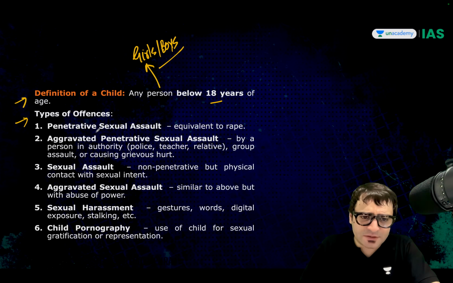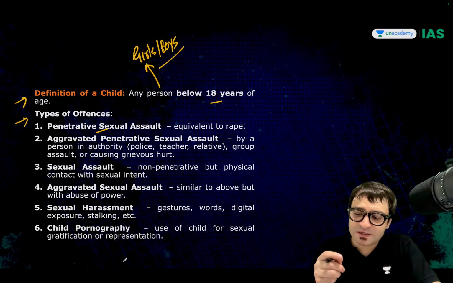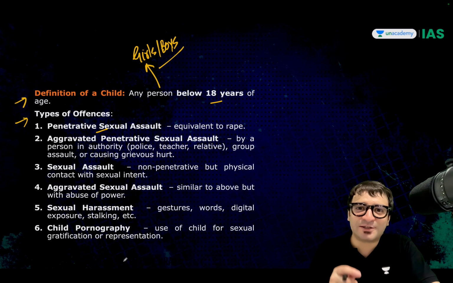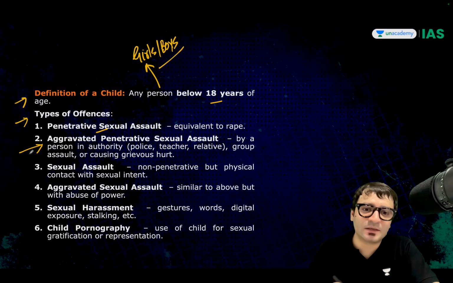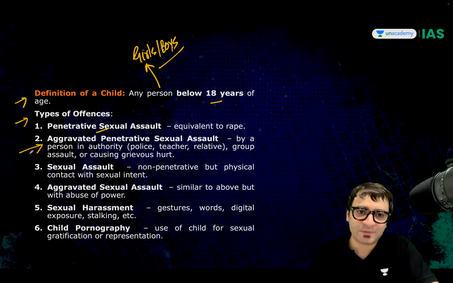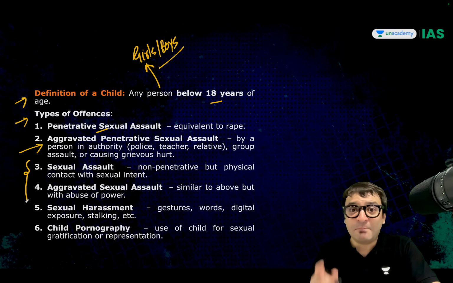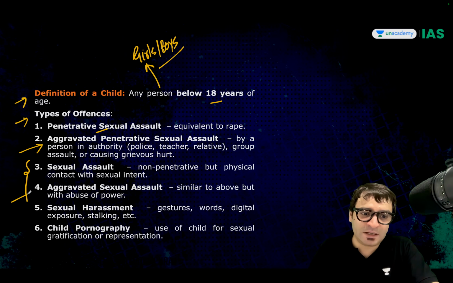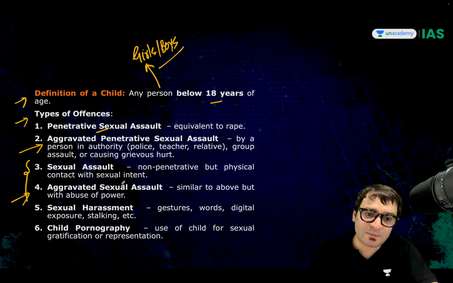such as penetrative sexual assault, which is similar to rape. But if this rape is committed, as I was telling you previously regarding Mr. Sengar's case, by a public servant or a relative or a teacher or a policeman, it becomes aggravated penetrative sexual assault. If there is no penetration, it can be sexual assault. But if this sexual assault is done by somebody in power, it becomes aggravated sexual assault. It talks about sexual harassment as well, stalking as well.